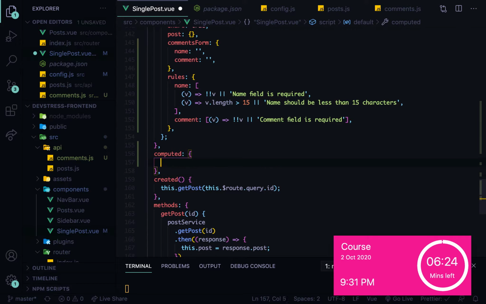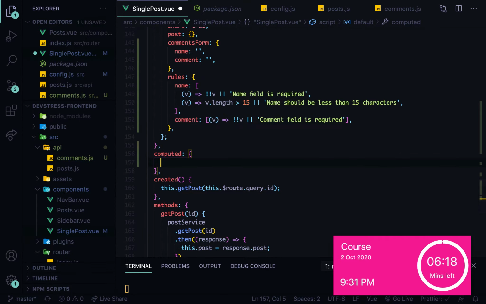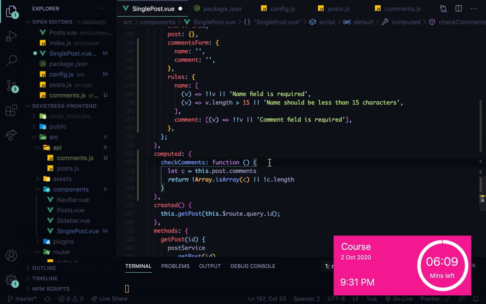And then what we can do is that now in here we need to create a function. Let me check what I did. Yeah, I think I was pretty new to coding, so I'm going to change this. So this is what I did in the actual application. I did a check comment function, and it's going to assign c to this, the post or comment.